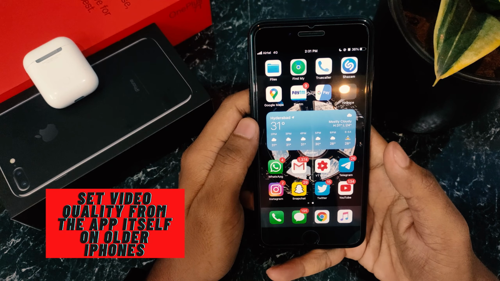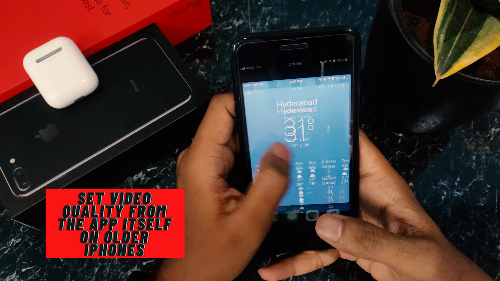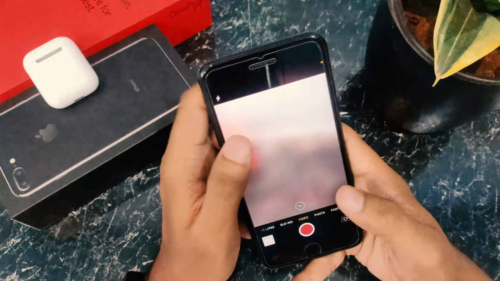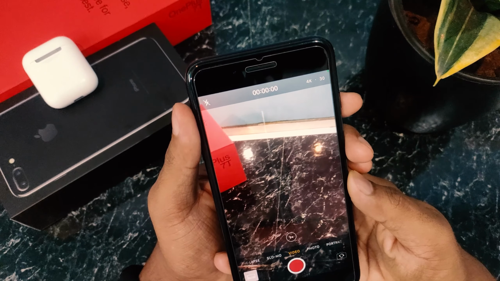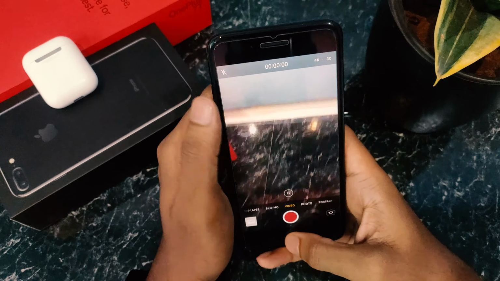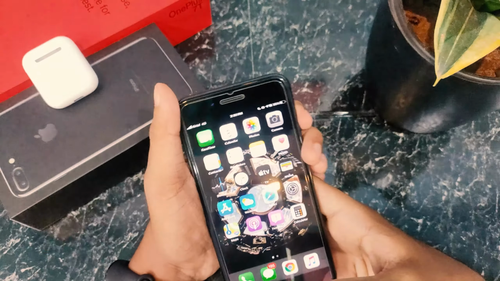Another small and useful change for old iPhone users is that now you can switch video quality right from the app itself. Earlier you had to go into the settings and change it from there. So this is a good thing for old iPhone users.